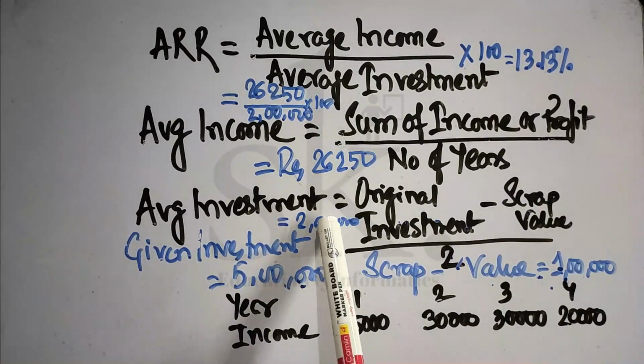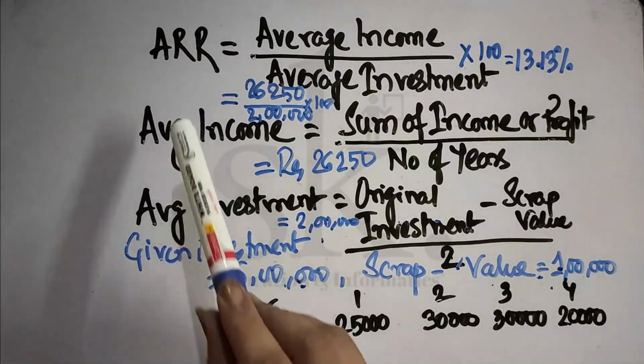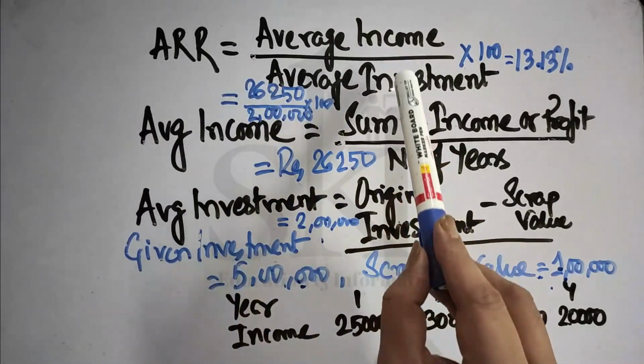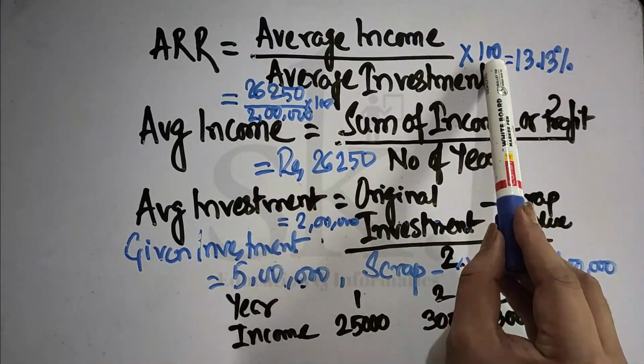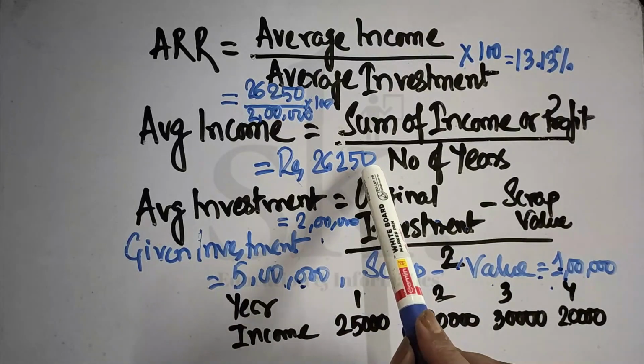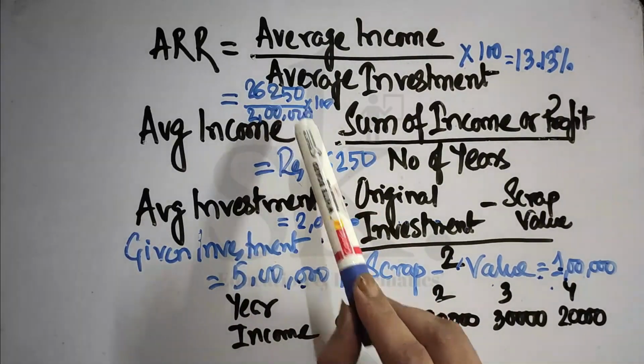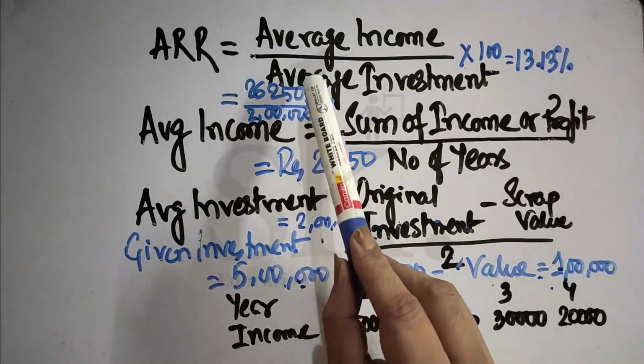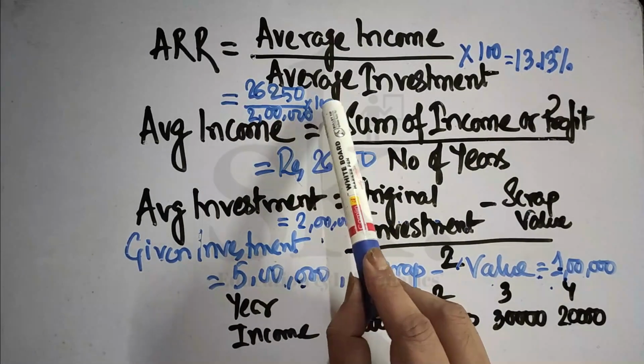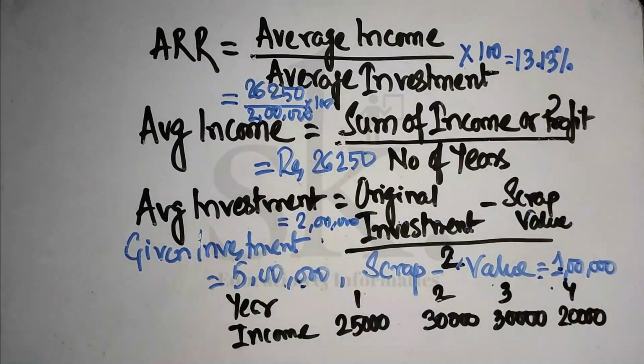So next comes average investment, which is original investment minus scrap value, which is 5 lakhs minus 1 lakh, divided by 2. I'm getting 2 lakhs. So I come back to the main formula. ARR is average income by average investment into 100. So average income is 26,250. Average investment is 2 lakhs. So 26,250 divided by 2 lakhs into 100, it's giving 13.13.